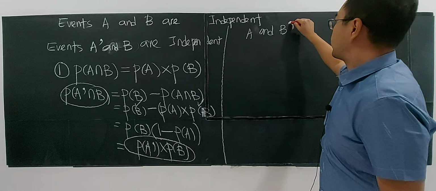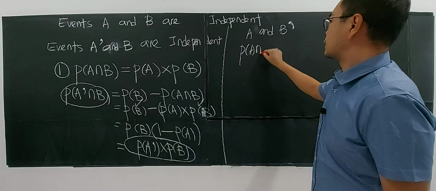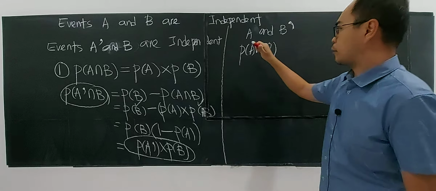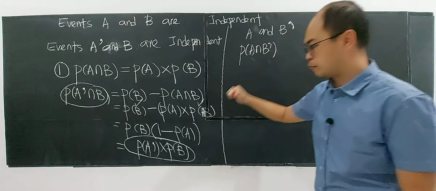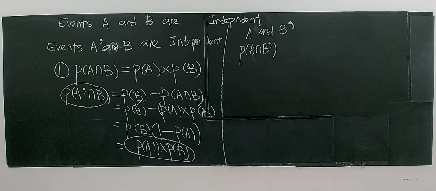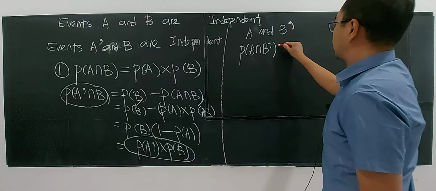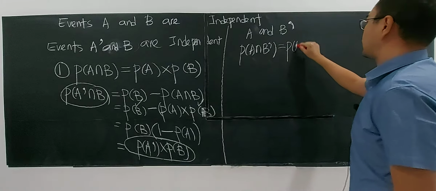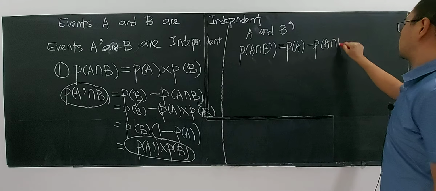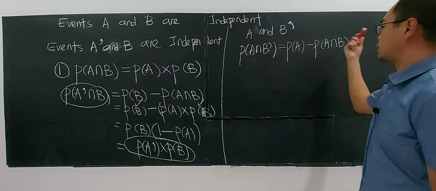So events A and B prime, same thing. A intersect with B prime. If you are able to prove that it's the same as the probability of A multiplied with the probability of B prime, definitely these two are independent. Before making any conclusion, I must do some proving for you. So this is the same as the probability of A minus the probability of A intersecting with B. You want A, you don't want the part of A that is shared with B. Easy to say.